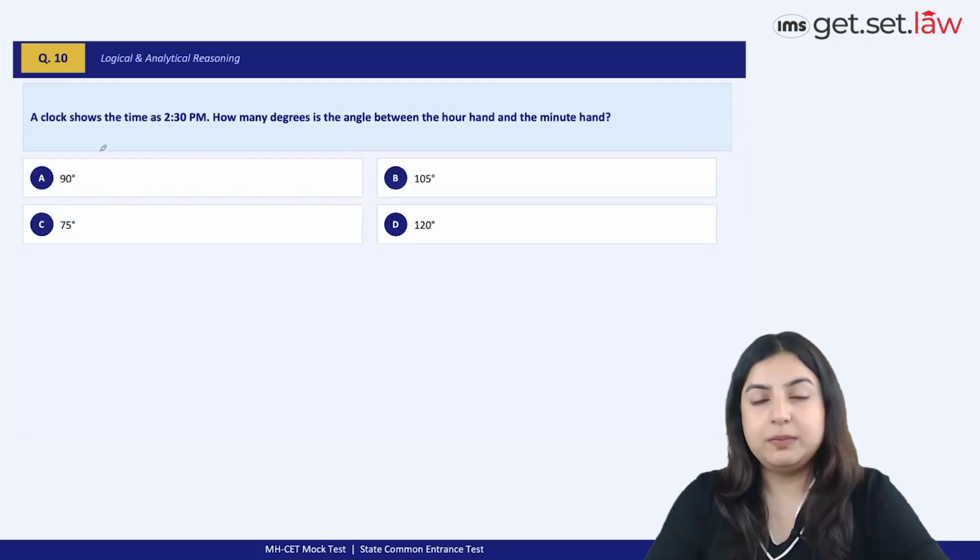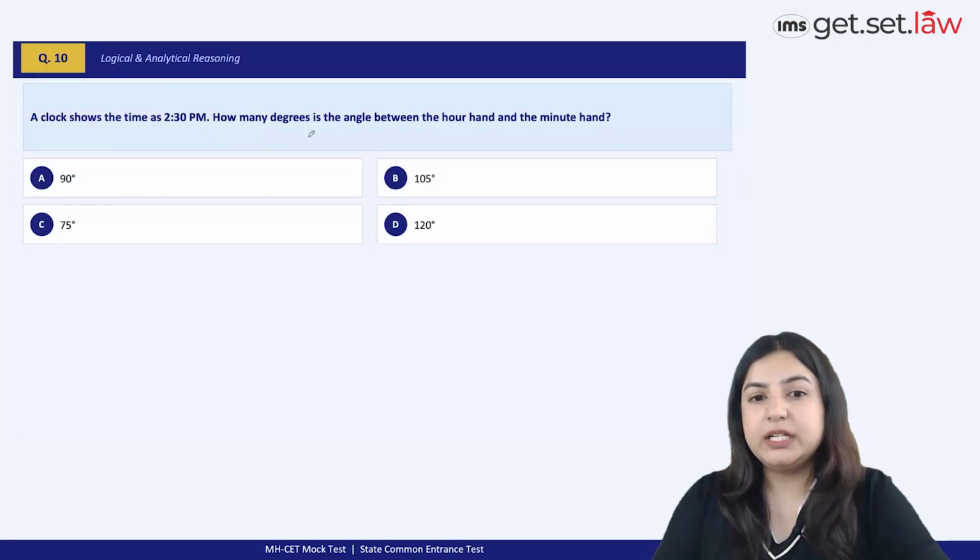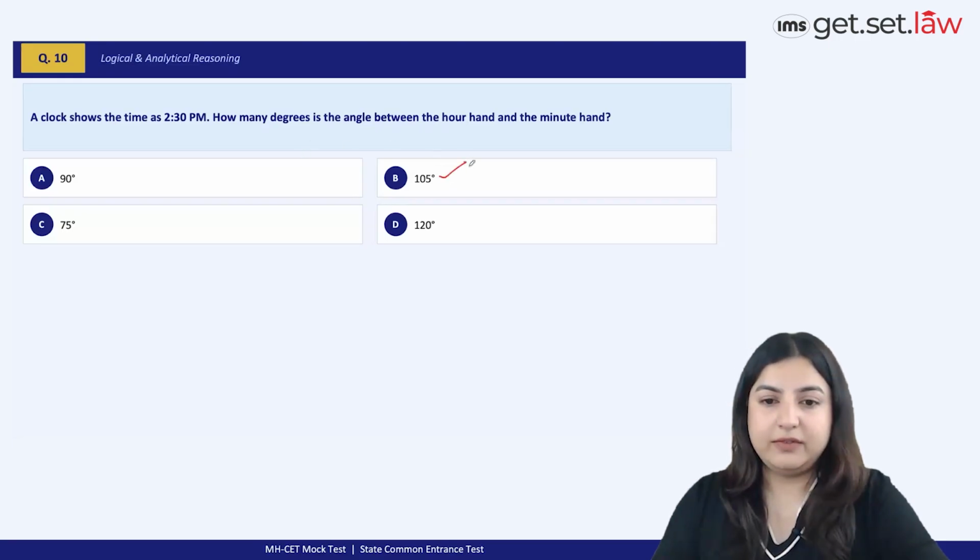Next question. Please learn clocks and calendars properly because they have given a couple of questions from the concept of clocks and calendars, and the other one is your leap year. Okay. So a clock shows the time as 2:30 p.m. So how many degrees is the angle between the hour hand and the minute hand? The exact answer is going to be 105 degrees, right? When you take a look at the minute hand, right?